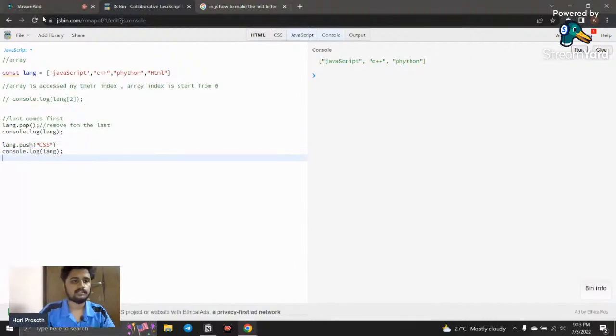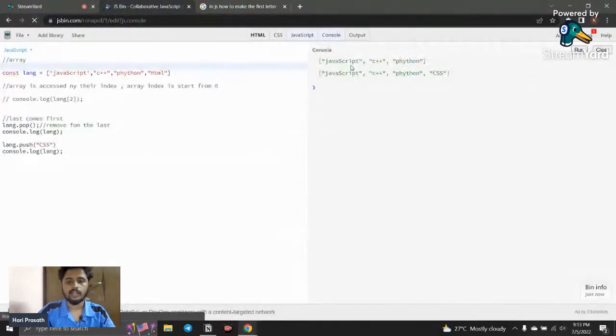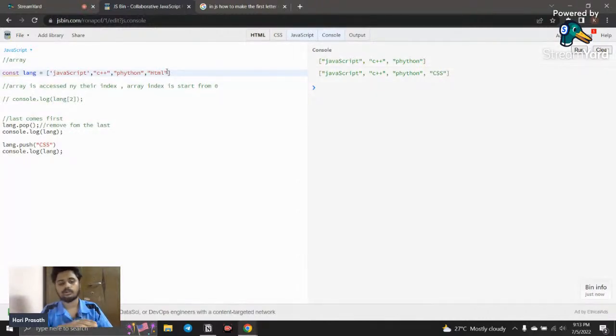I paste it, I just refresh here. Now you can see Python is removed by the pop method, and by using the push method I added CSS. So now the array contains CSS at the last, and you may have a doubt: why is it added in the last? That is what I say, last comes first, this is called the last come first method.